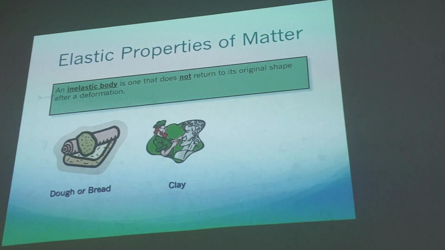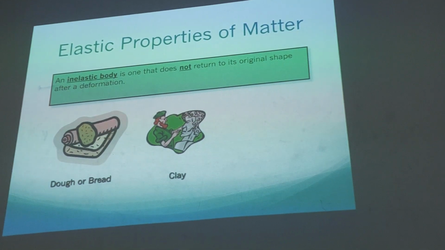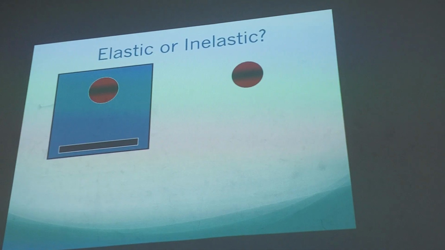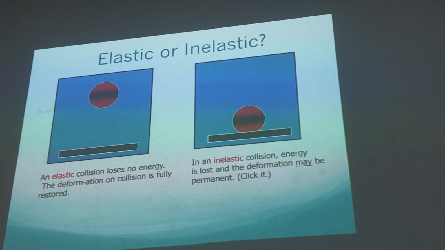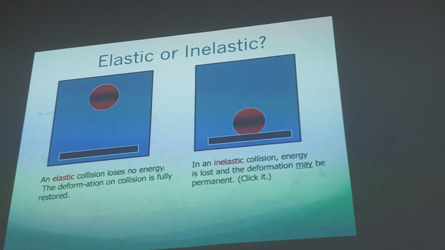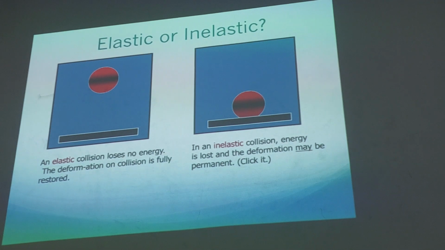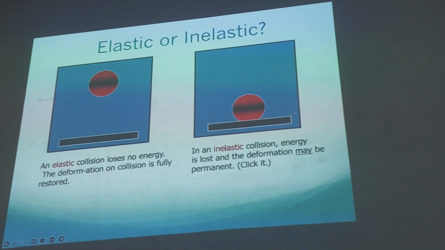And then clay, for arts, and then spline. Actually like this: the left is elastic, and the right is not elastic. Sometimes, in some cases, the energy is lost and the deformation may be permanent, and you cannot bring it back to round again.